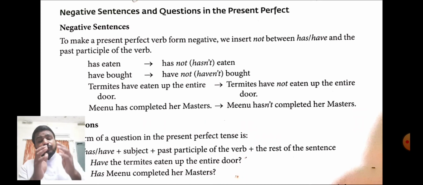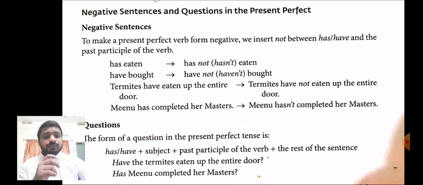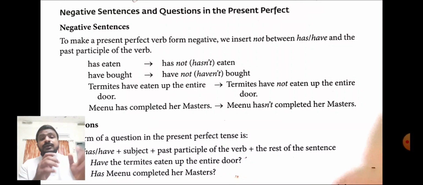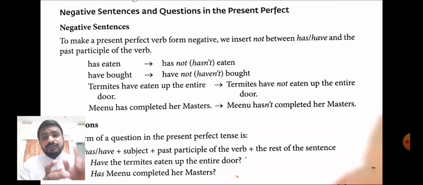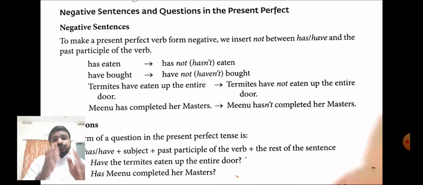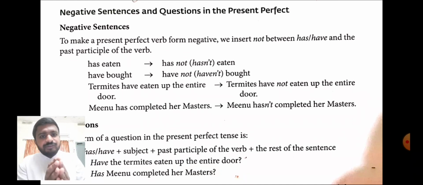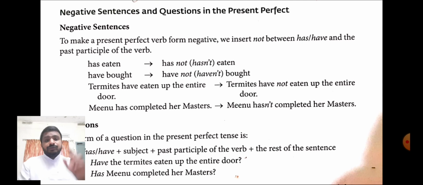Now, in order to form the question, the auxiliary verb, that is has or have, should come at the beginning of the sentence, then the subject, then the verb, then the rest of the sentence. So what will be the formula? Has or have plus subject plus past participle form of the verb plus rest of the sentence plus a question mark.